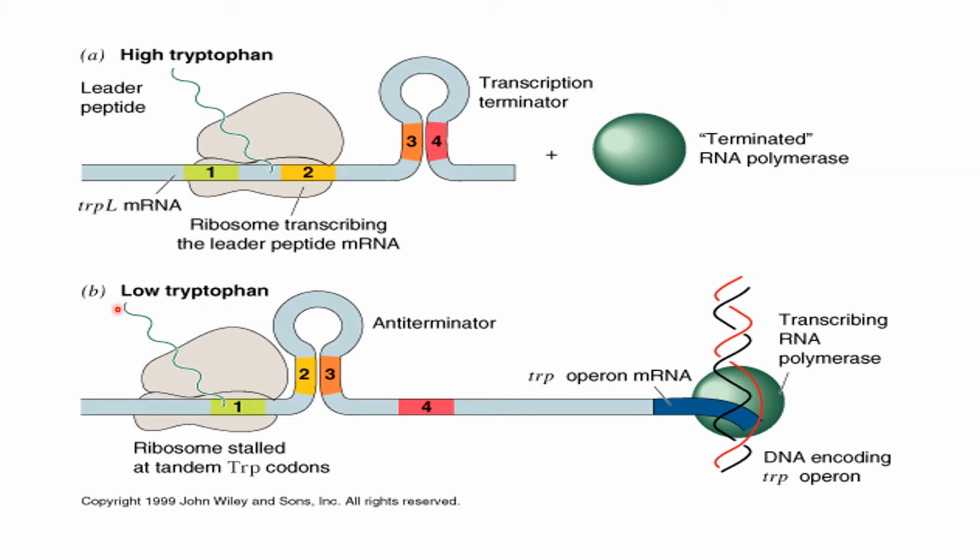This happens at low concentration of tryptophan, but the other happens at high concentration of tryptophan. At high concentration of tryptophan, segments 3 and 4 form the attenuator, while at low concentration of tryptophan, segments 2 and 3 form the attenuator and the transcription as well as the translational process continues. This is one type of negative regulation in prokaryotes like bacteria, and this regulation is according to the situation and circumstances of the medium.